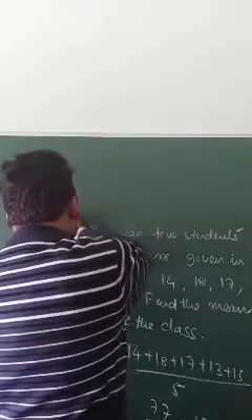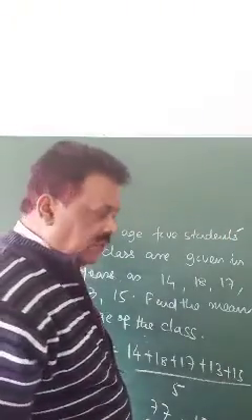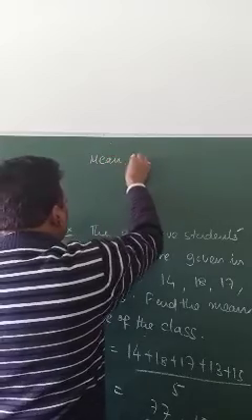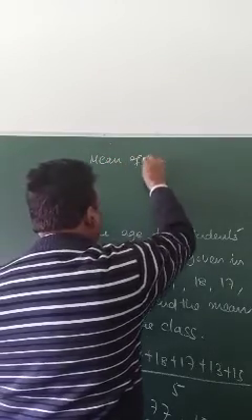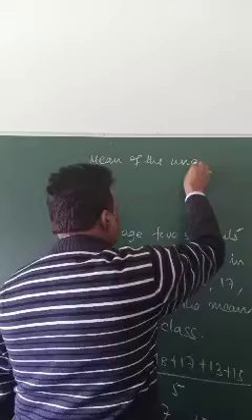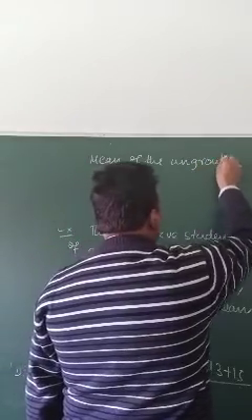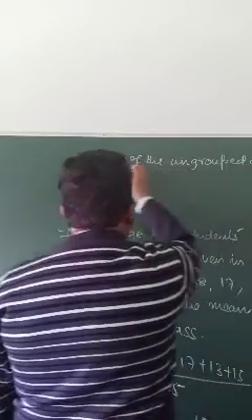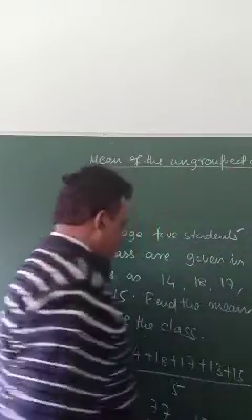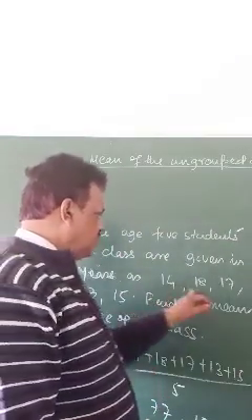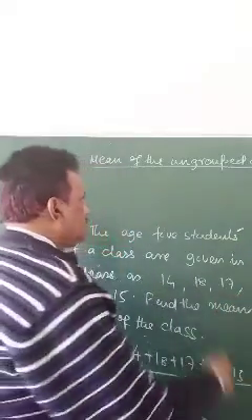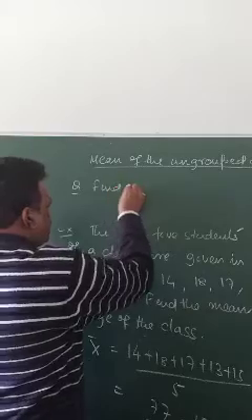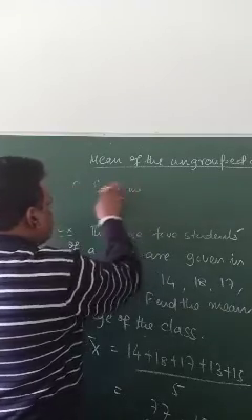First is mean of ungrouped data. Ungrouped means the raw values are given like this. So first question is to find its formula, you write.